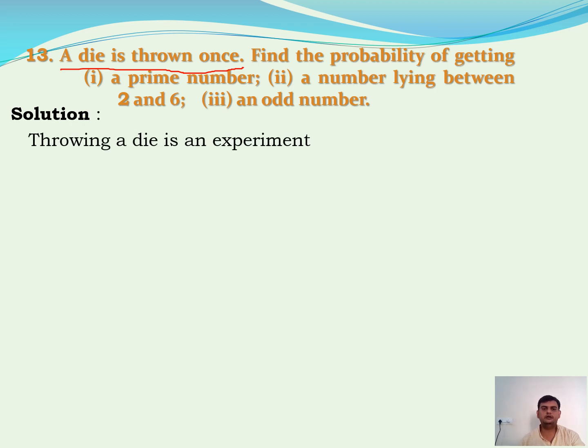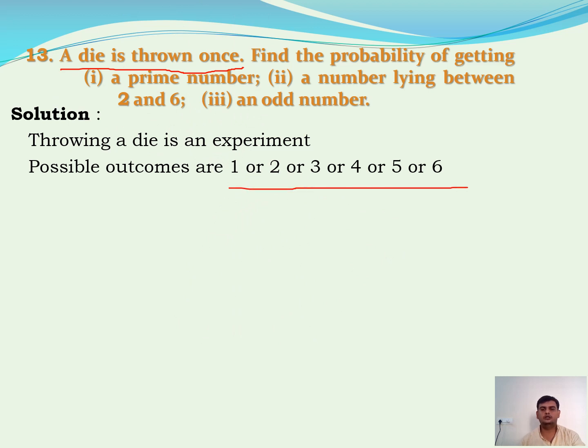What is our experiment? Throwing a die. How many outcomes do we have? The possible outcomes are 1 or 2 or 3 or 4 or 5 or 6. When we observe, out of all possible outcomes, how many prime numbers do you have? What are the prime numbers we have? 2 is a prime number, 3 is a prime number, and 5 is a prime number. So I have a total of 3 prime numbers.